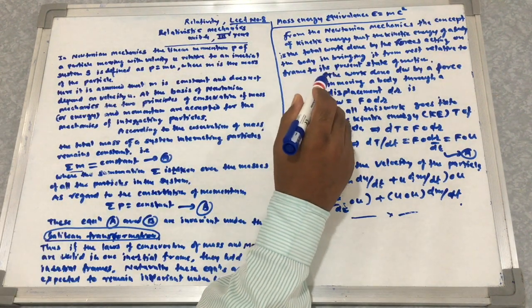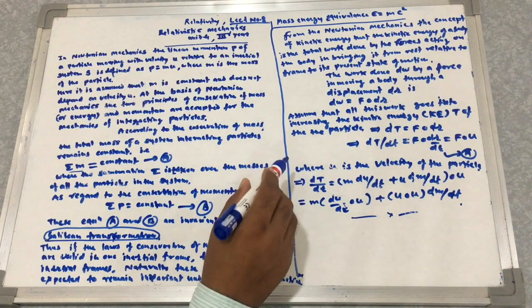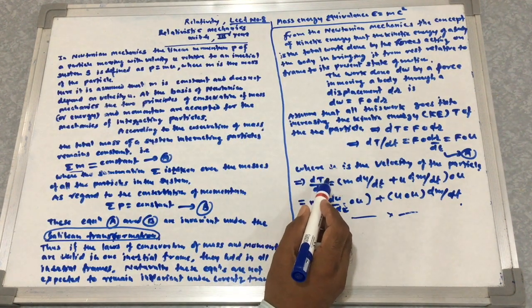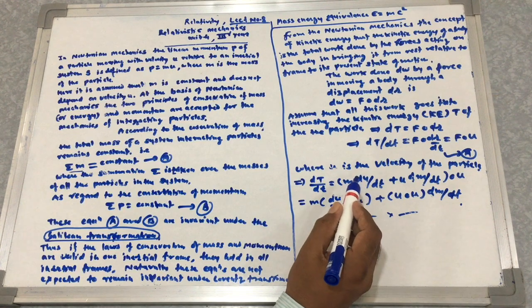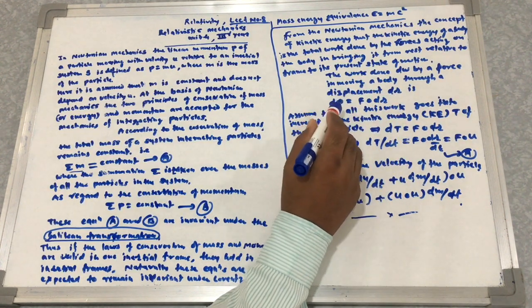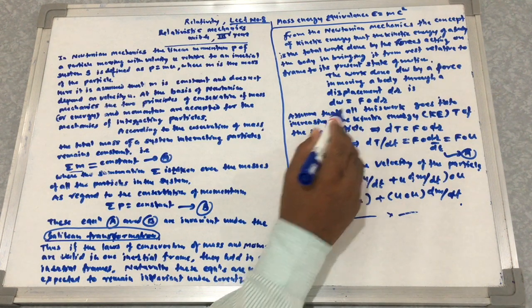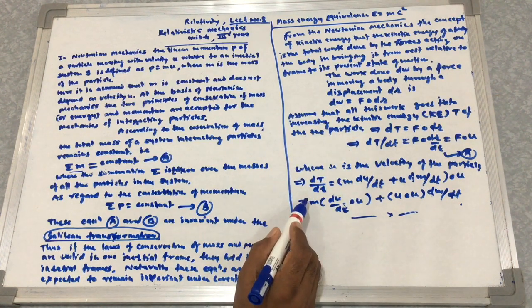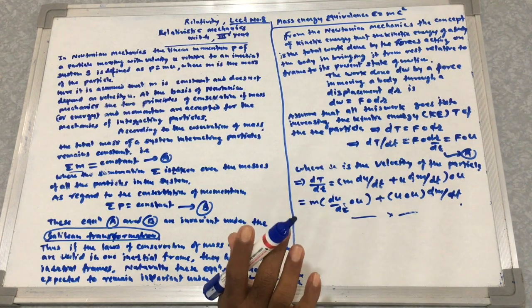From Newtonian mechanics, the concept of kinetic energy: the kinetic energy of a body is the total work done by the forces acting on the body in bringing it from rest relative to the frame to its present state of motion.